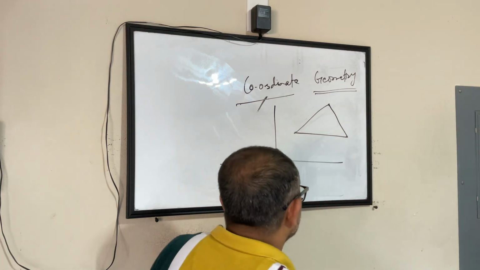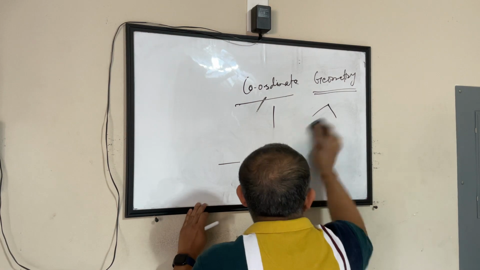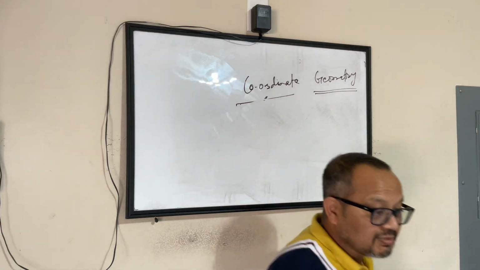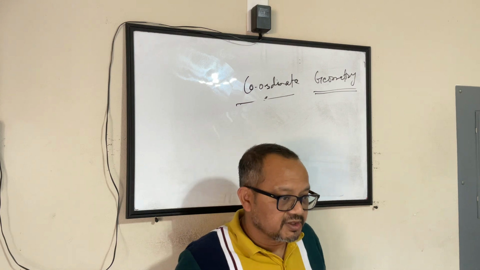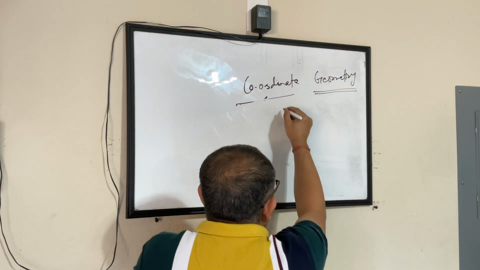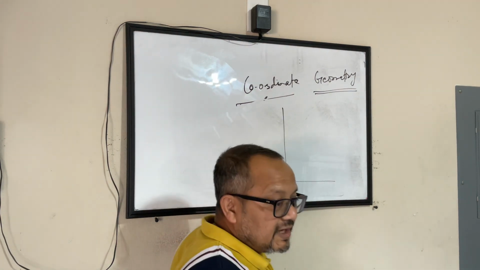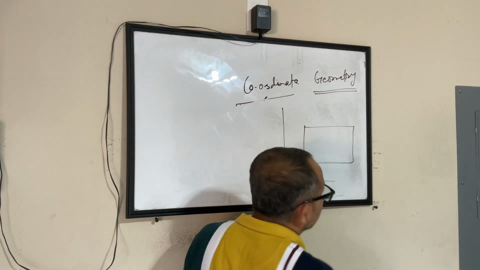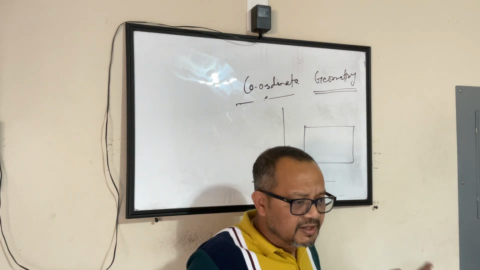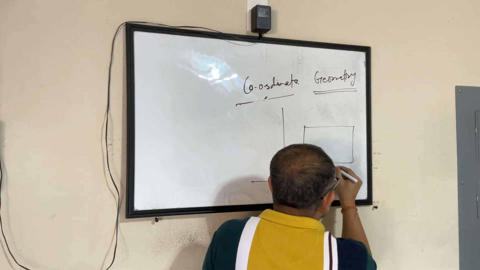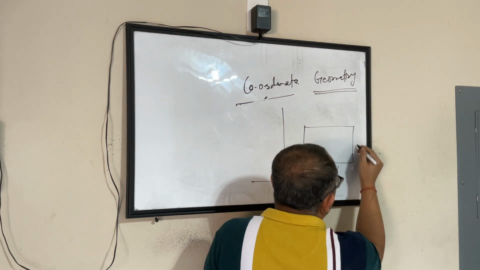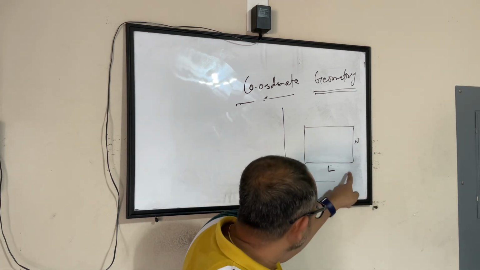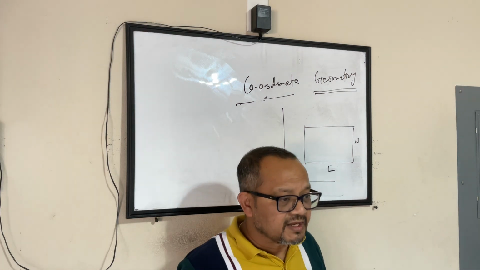So, as part of this, there are 2 concepts or 2 formulas that we need to learn, and that will be the building block for coordinate geometry. So, let's say if you have to find out area of a rectangle in a coordinate plane. Area of a rectangle will remain area of a rectangle, which is nothing but length times width. If you are able to find out the length and width, you'll multiply it, you'll find the area, correct?